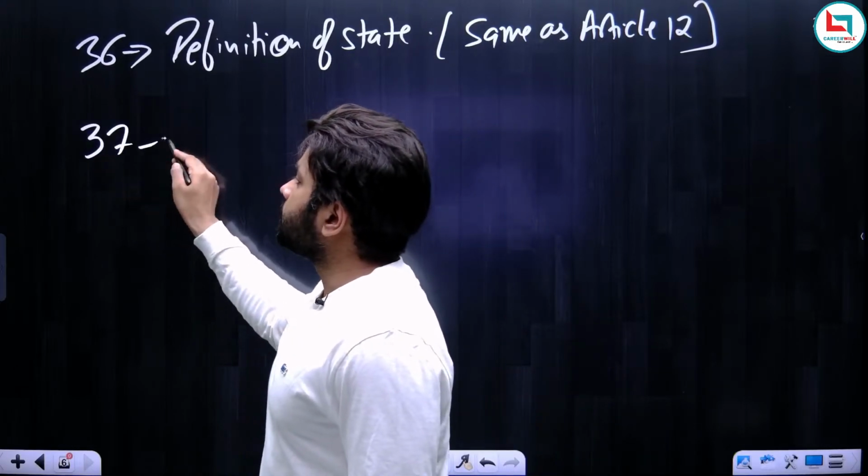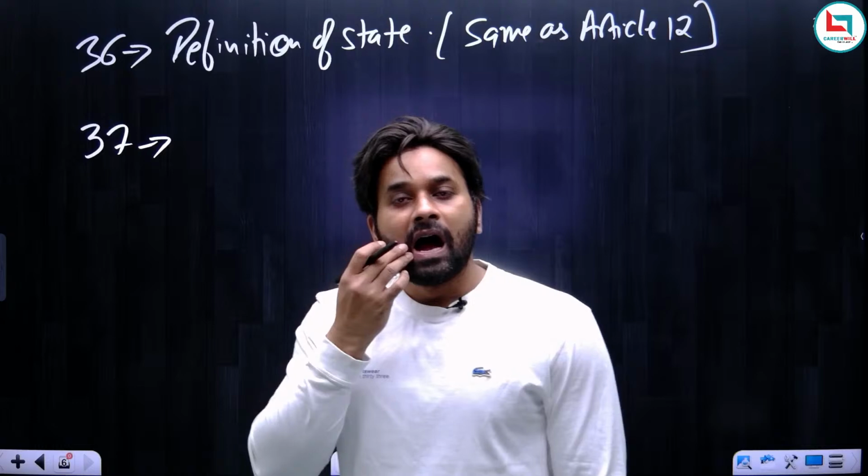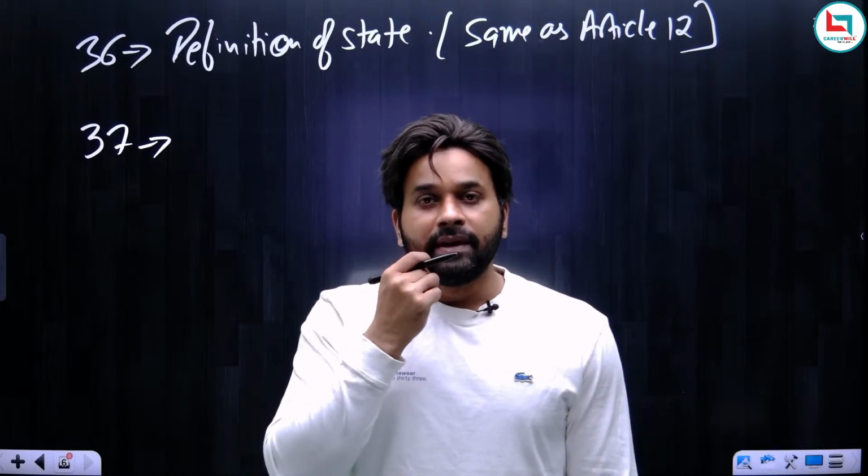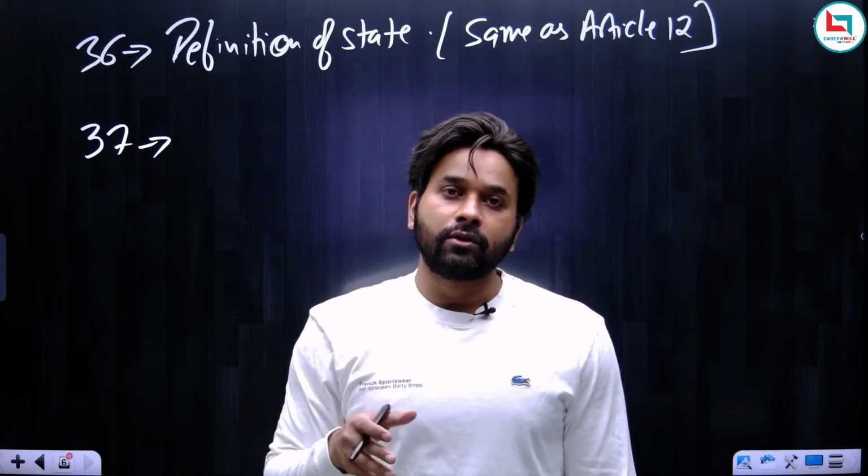Now Article 37. What is Article 37? Article 37 says that DPSPs are fundamental in the governance of the country.